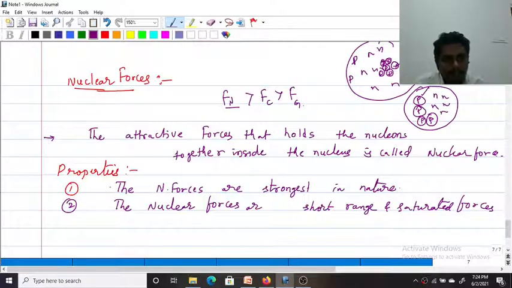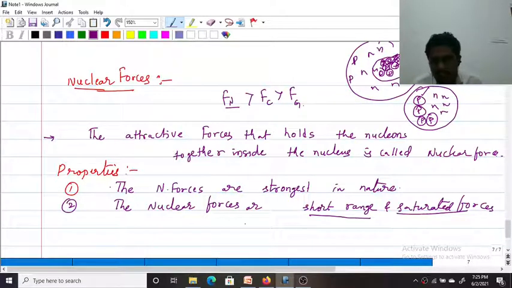So these nuclear forces are short range. A nucleon can interact with the neighboring nucleon only; it cannot interact with all the nucleons. Why? Because it is a short range force and saturated. The interaction of this proton is valid up to this distance only. After this distance the proton cannot interact with other protons. That is why nuclear forces are said to be short range and saturated forces. This is the second property.